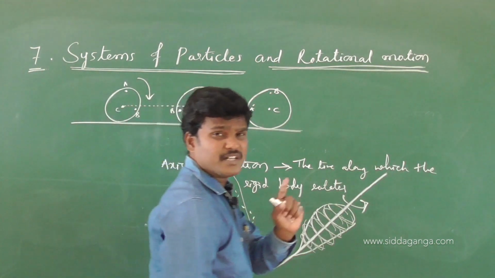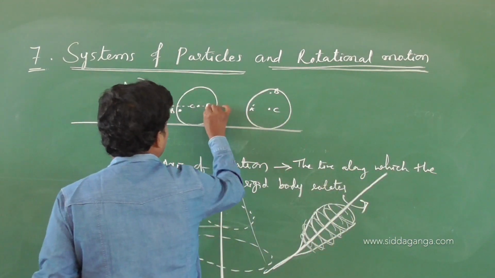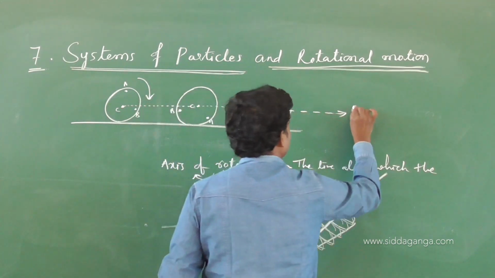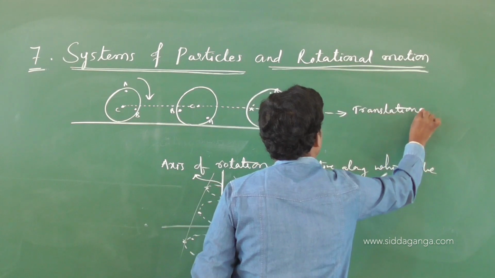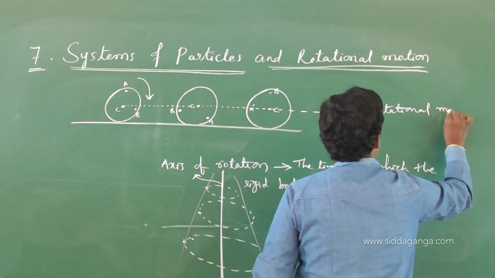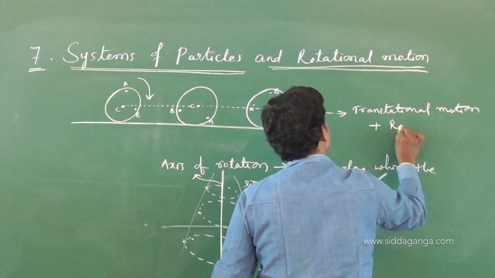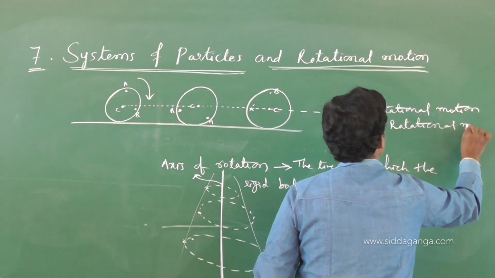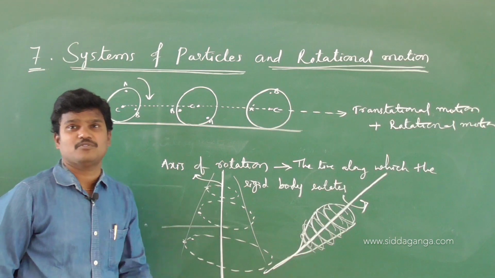The central particle has translational motion, and the wheel has rotational motion.